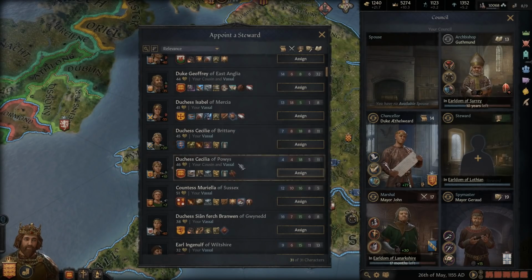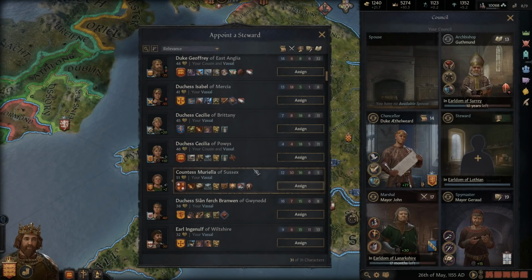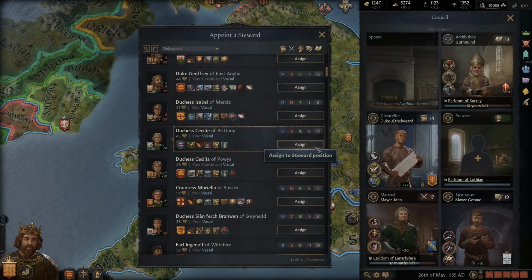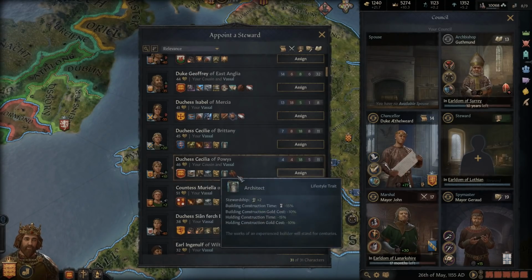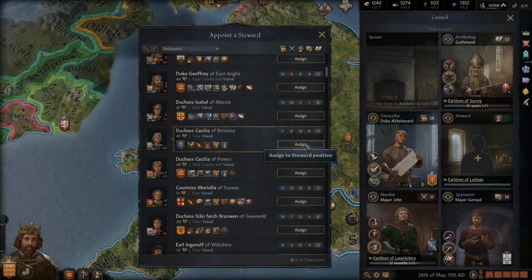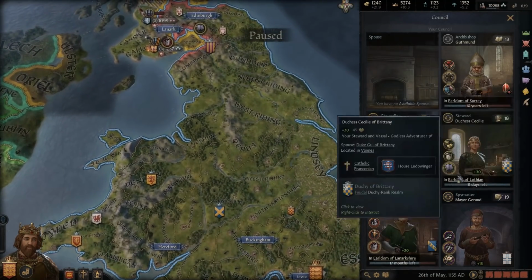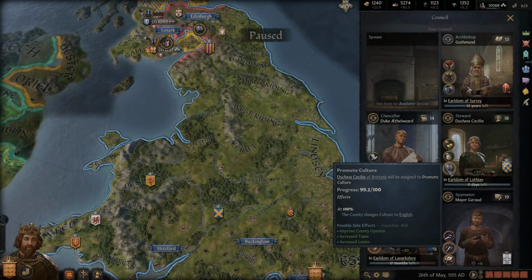We could appoint her. There's also the Duchess of Sicilia. She'd be a good option as well. Let's do, oops. Nope, don't want to do her. We're going to do, yeah, we'll do her. That's fine. Either of these would work, I suppose. Yeah, we'll do her. Increase her opinion a little bit. She's going to continue promoting culture there, where she's actually almost done. All right, excellent.